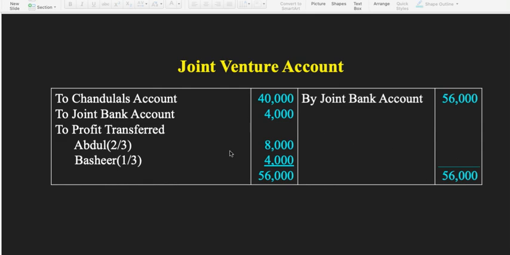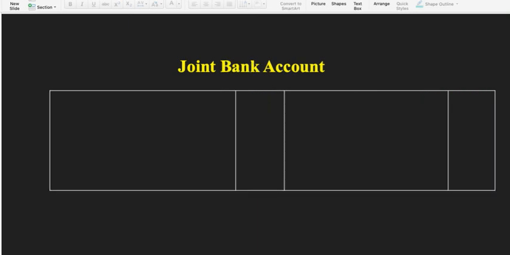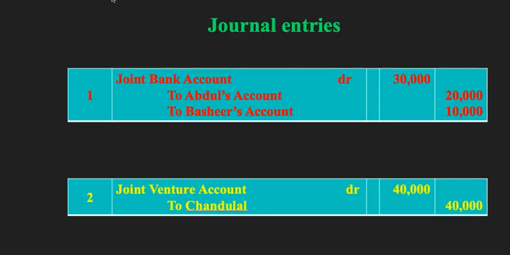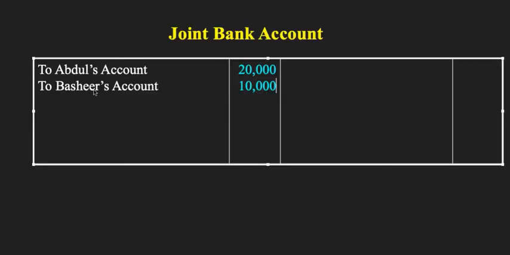Now the next account that we are going to create is the joint bank account. In the joint bank account we have first Abdul's account debit credited by 20,000, then Bashir's account credited by 10,000. So we are going to take these two entries first in the joint bank account, and the amount for Abdul's account is 20,000 and for Bashir's account it is 10,000.